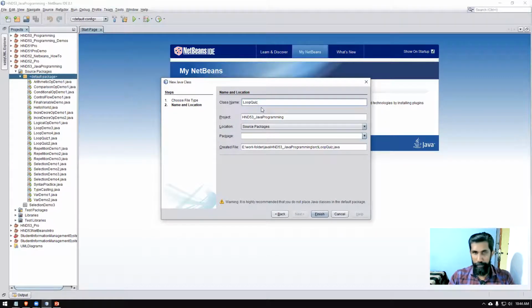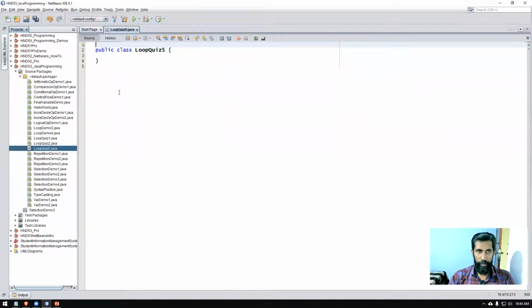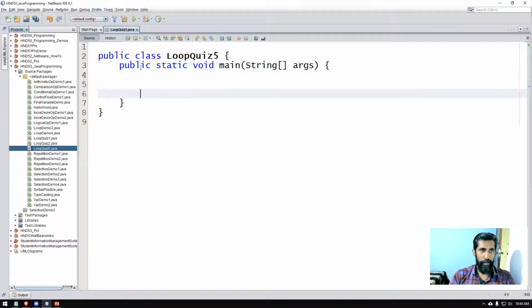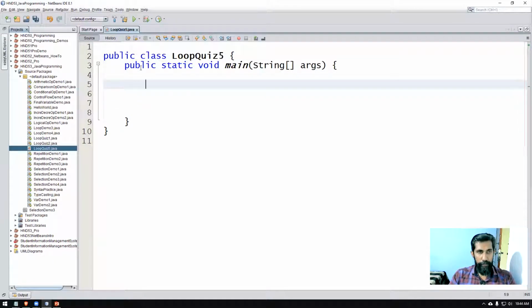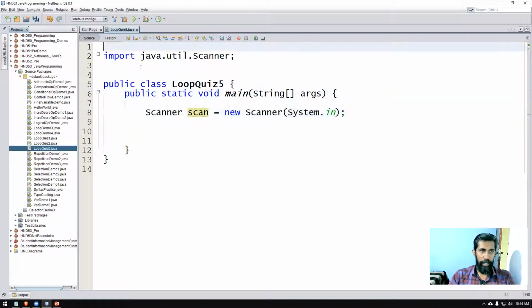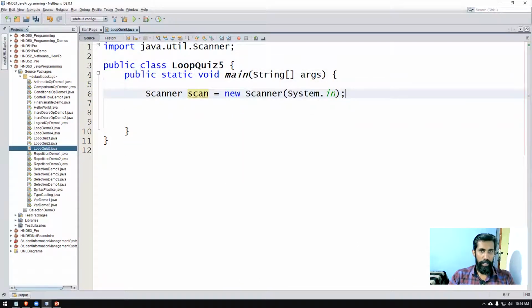Loop quiz 5. First things first, we need to get the keyboard input, so we'll get the Scanner class. Then we say int totalEven.